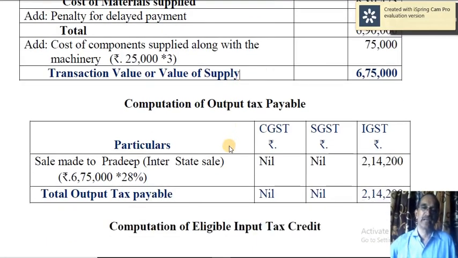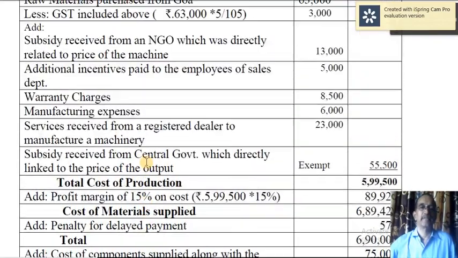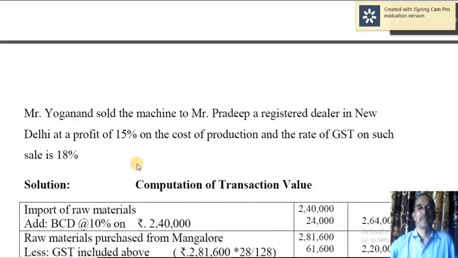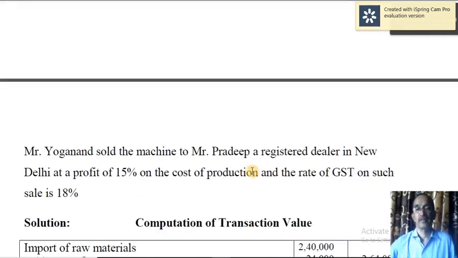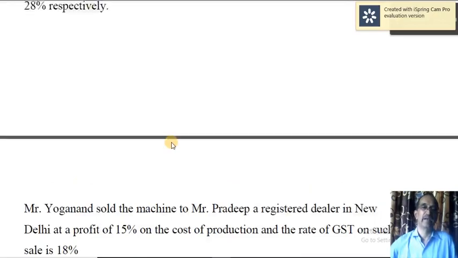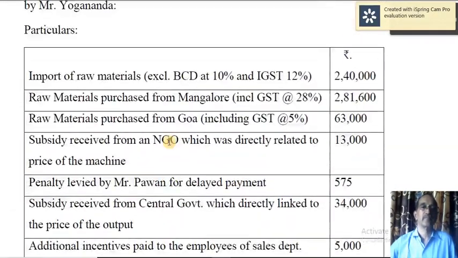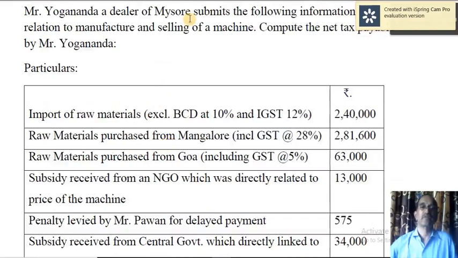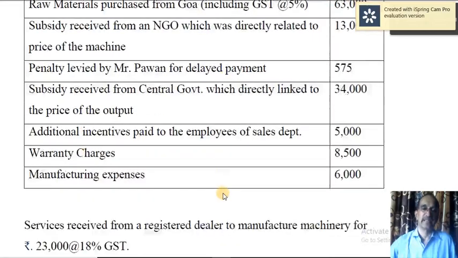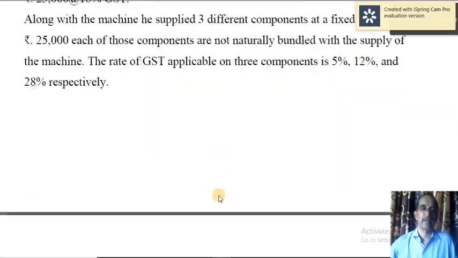Now let us go for calculation of output tax. It is very clearly mentioned, sale to Pradeep, a registered dealer in New Delhi, and Yogananda is from Mysore, and therefore that is interstate supply.